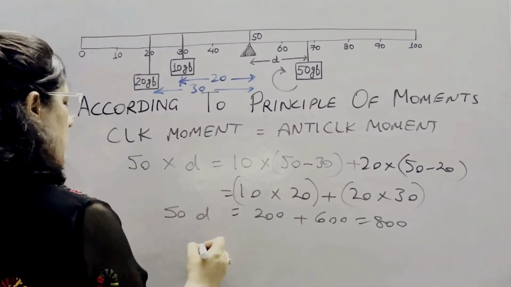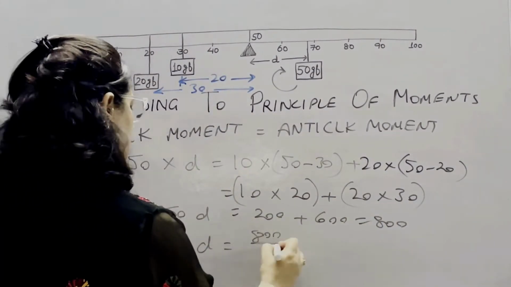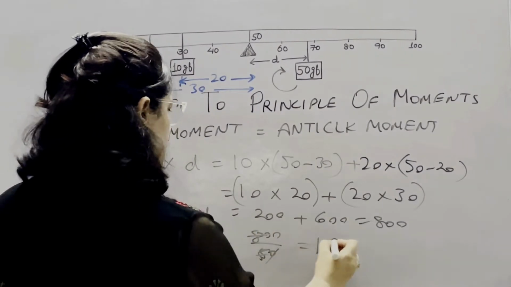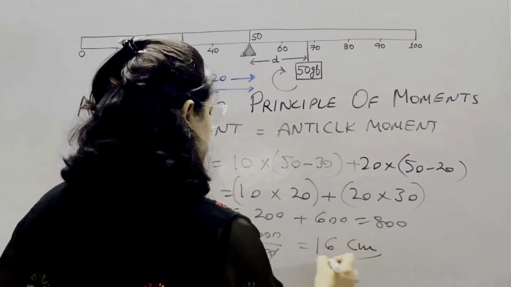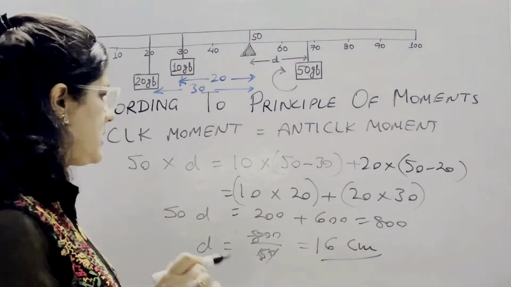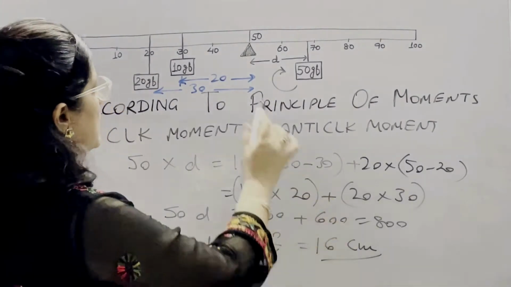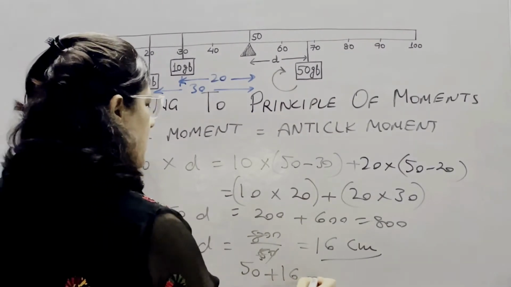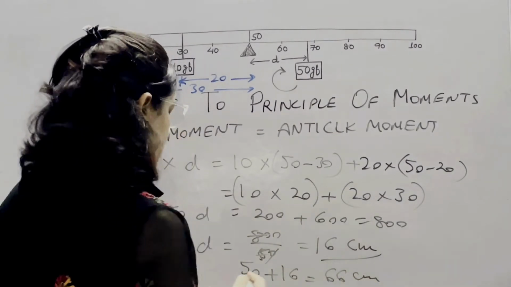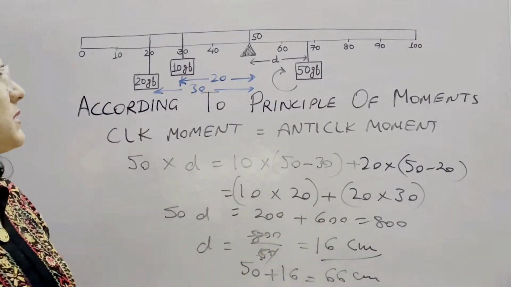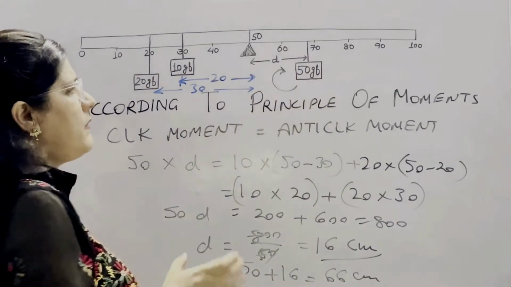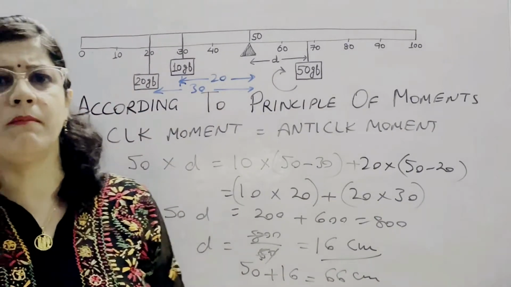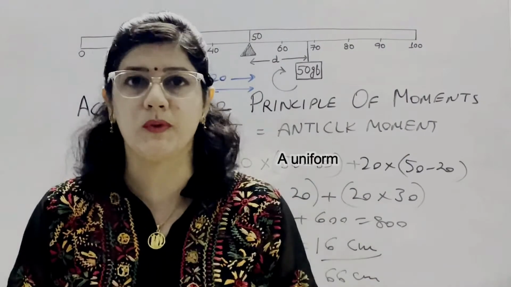Now 50D is equal to 800. So D is equal to 800 divided by 50, which is 16 centimeter. But 16 centimeter is not the answer. The answer is 16 centimeter on the scale on the right hand side. So it is 50 plus 16, which means the 66 centimeter mark. If at the 66 centimeter mark we place a weight of 50 gf, then it will balance the anti-clockwise and clockwise moments, and this meter rule will be brought into equilibrium position.